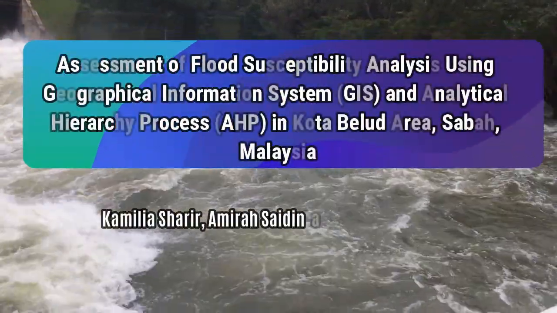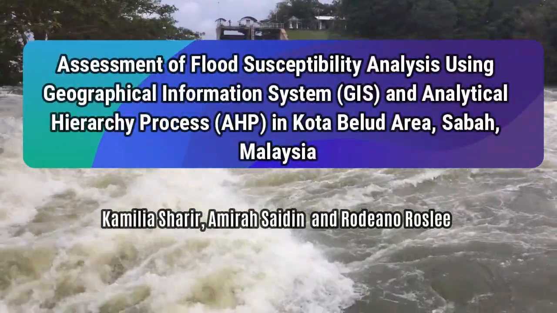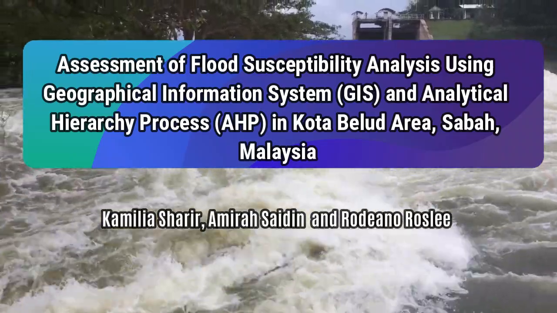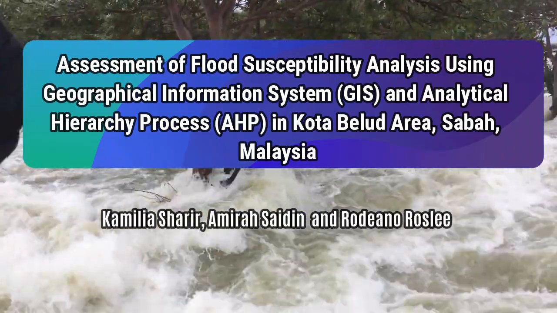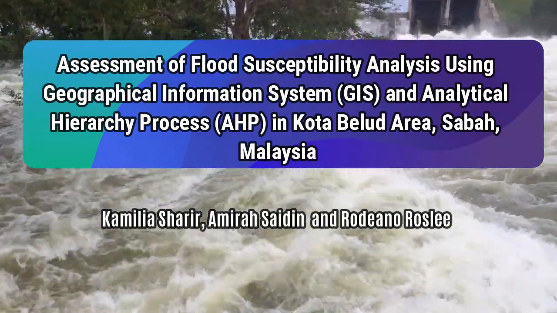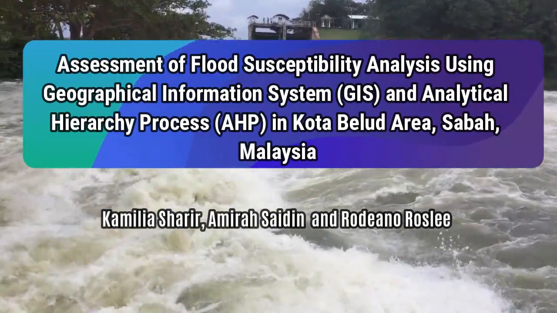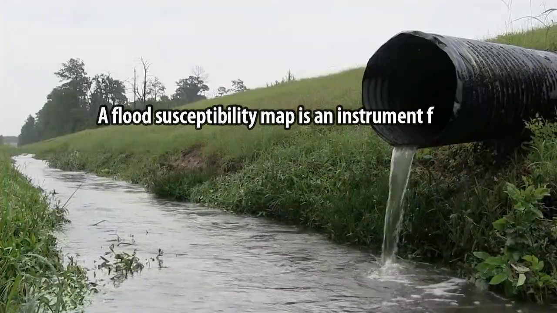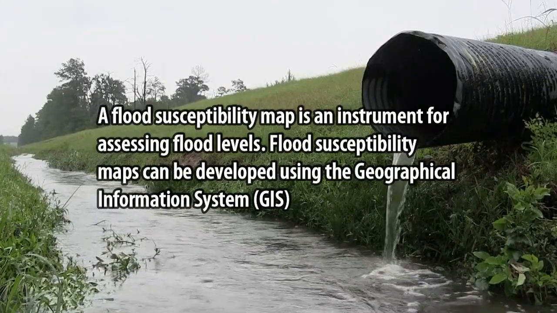Assessment of flood susceptibility analysis using Geographical Information System (GIS) and Analytical Hierarchy Process (AHP) in Kota Belud area, Sabah, Malaysia. By Camelia Sharir, Amira Sadin and Rodino Rosli. A flood susceptibility map is an instrument for assessing flood levels.